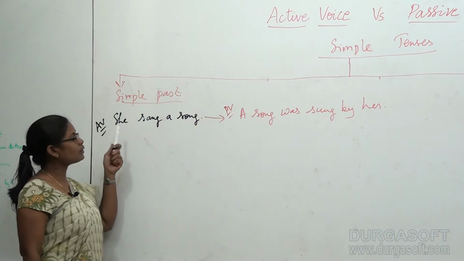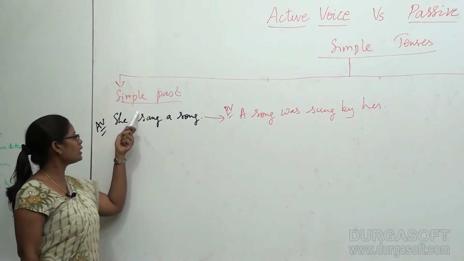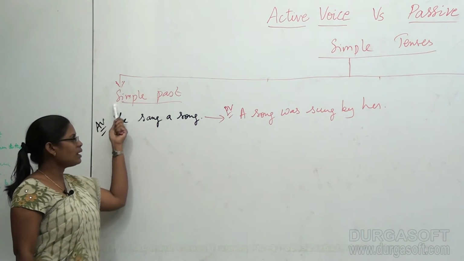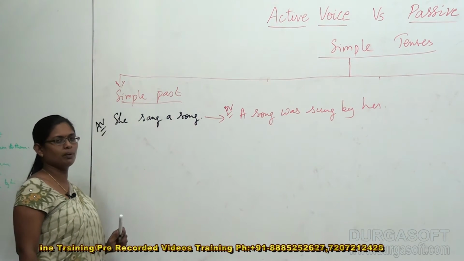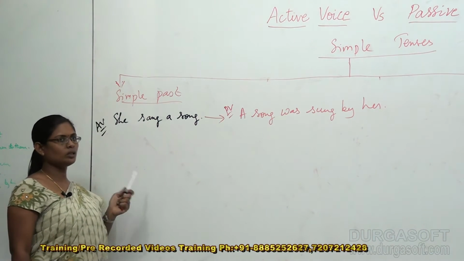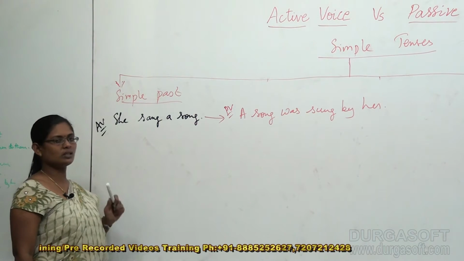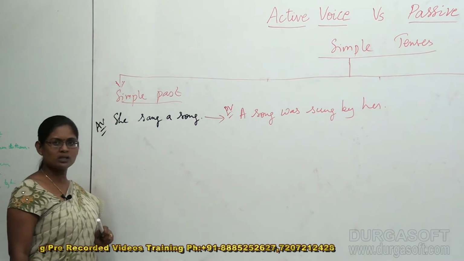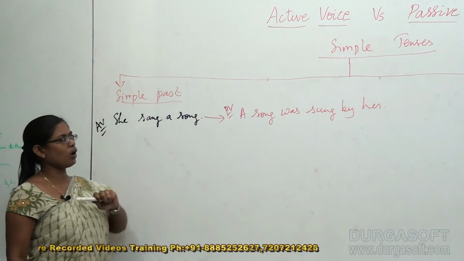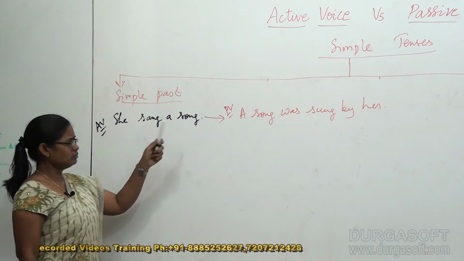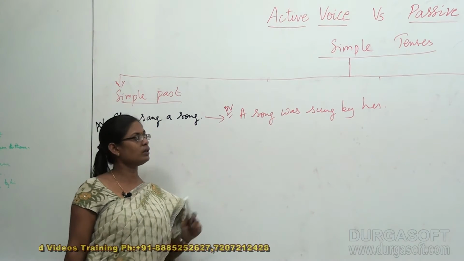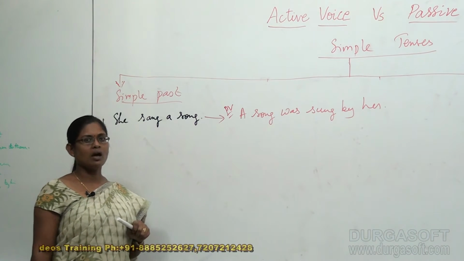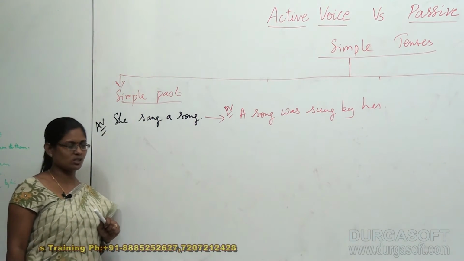When you are discussing the simple past, you need not worry about the number, meaning the subject number or the object number. The middle structure is going to be quite common even for the singular as well as the plural subject. So we just copied it as it is. She sang a song became a song was sung by her in the passive voice as per our previous discussions.